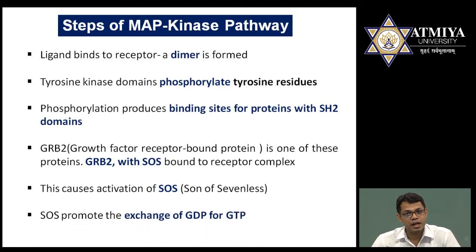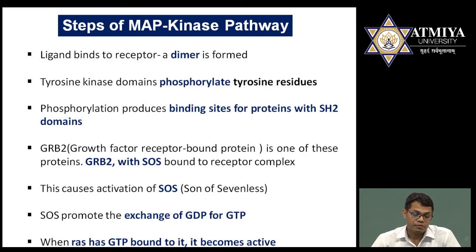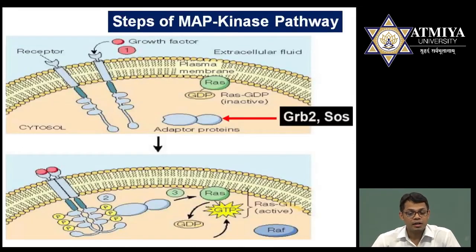This SOS becomes activated and is responsible for the exchange of GDP for GTP. It means SOS is responsible for the exchange, and finally the GDP will be exchanged with GTP. When GTP binds to RAS, RAS becomes activated. We have gone through the theoretical part. Now see the diagram. The same theoretical part I have explained here in the diagram.